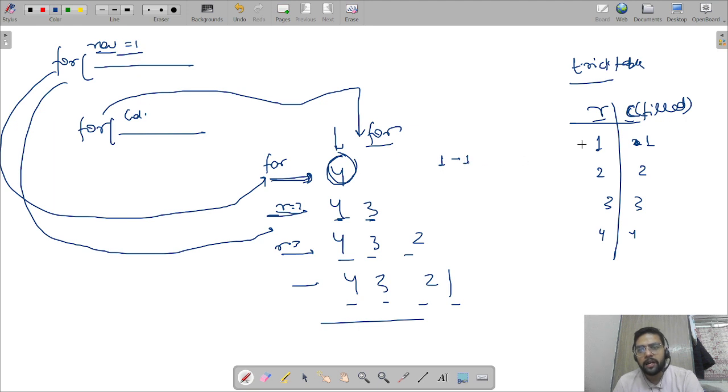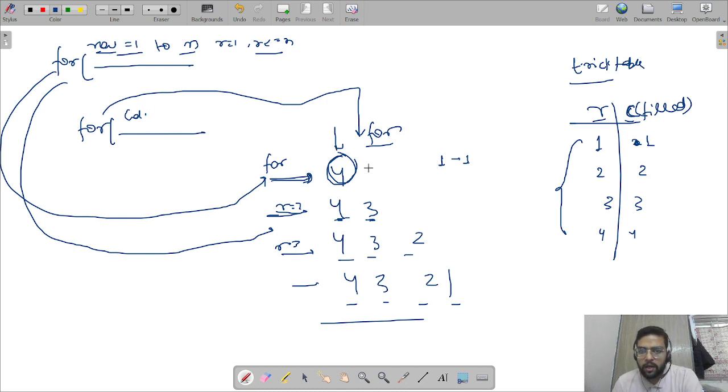So the outer condition is row traversing from 1 to 4, 1 to n. Row equals 1 and row less than equals n. But what is the inner condition? That is the main thing. The outer is very simple, from 1 to n. Inner condition,